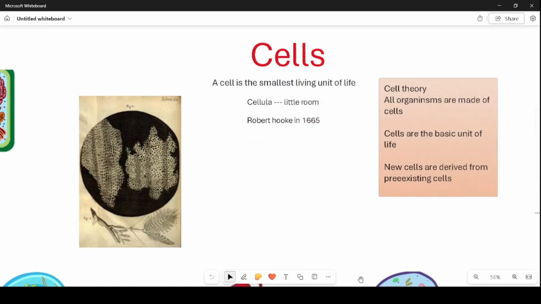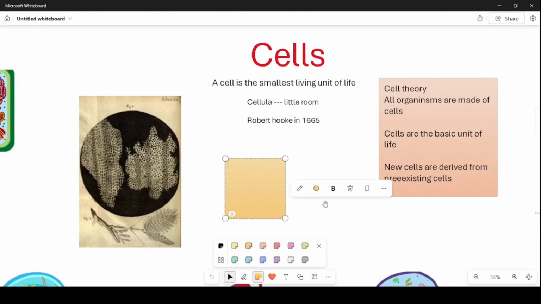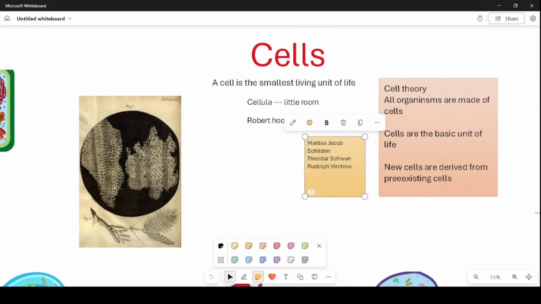This is the cell theory, and cell theory was made by three main people: Matthias Jacob Schleiden, Theodor Schwann, and finally Rudolf Virchow. These three people made the cell theory.